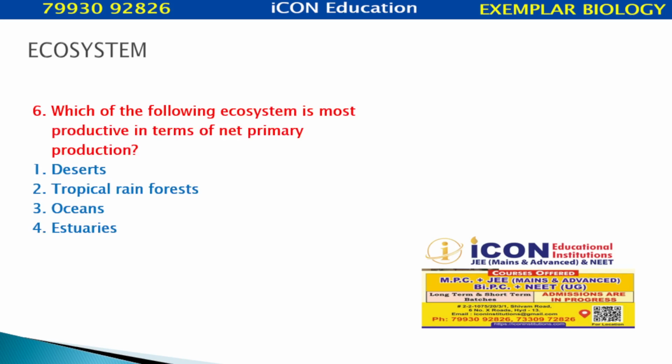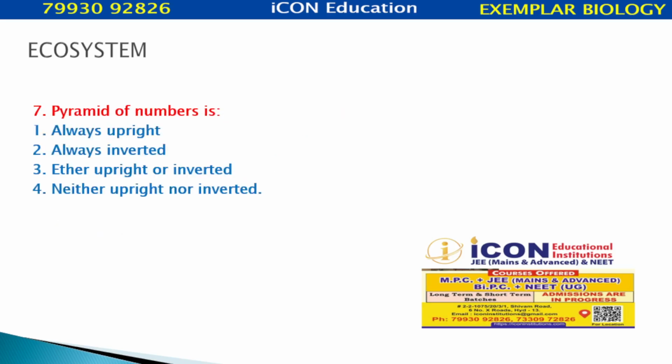Which of the following ecosystems is most productive in terms of net primary production? Desert, tropical rainforest, ocean, estuaries. So, tropical rainforests are said to be most productive in terms of net primary production.